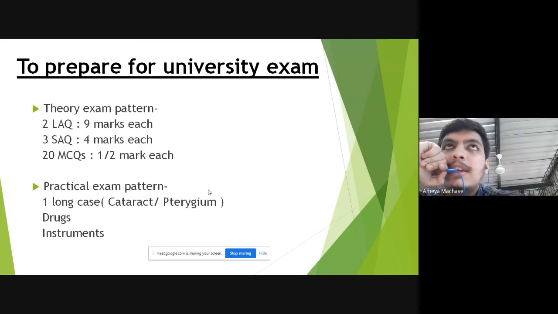And in the practical exam in ophthalmology, you have only one long case. You don't have a short case, and almost 90% of the students will get a case of cataract. Even if you have patients for your exam or case cards, most of you would get a cataract case only, and a few of you could get a case of pterygium. If you have patients, then you might not even have a single case of pterygium. But cataract is the only common case that is there for everyone.